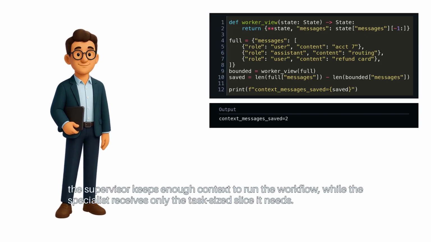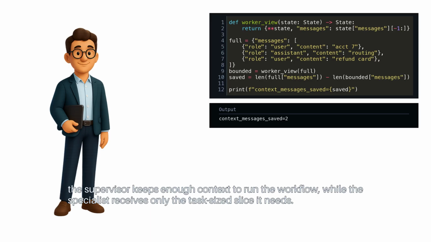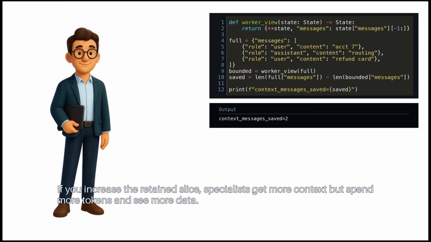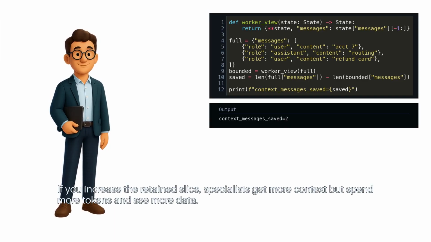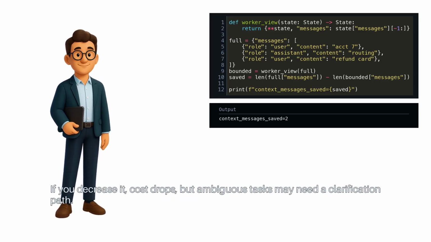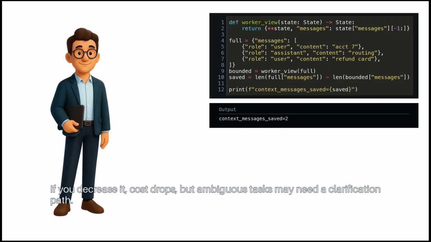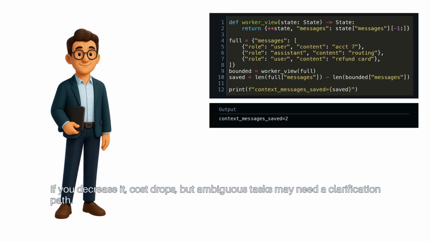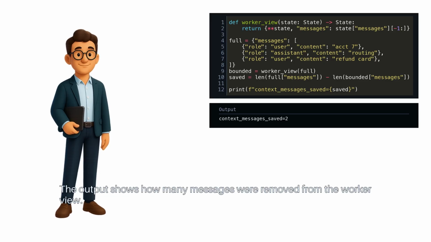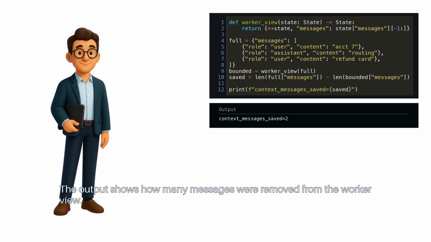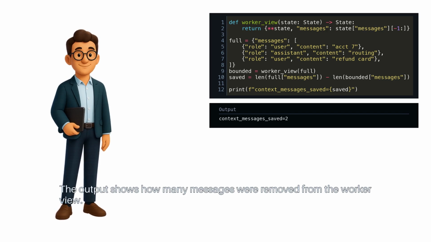The supervisor keeps enough context to run the workflow, while the specialist receives only the task-sized slice it needs. If you increase the retained slice, specialists get more context, but spend more tokens and see more data. If you decrease it, cost drops, but ambiguous tasks may need a clarification path. The output shows how many messages were removed from the worker view.